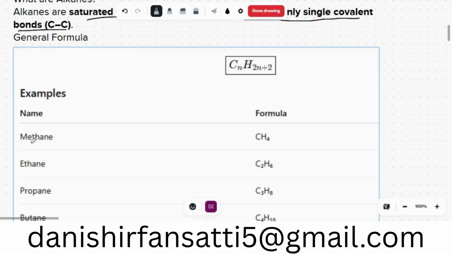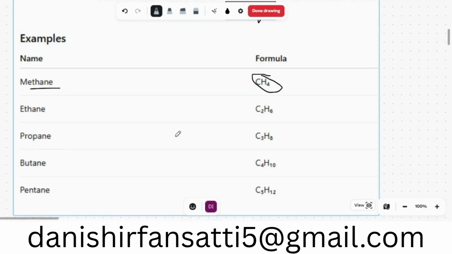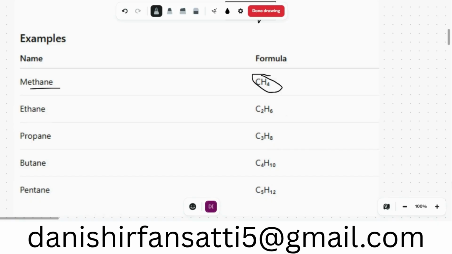For example, methane: C would be 1, and n is also 1, so C1 H(2×1+2), so CH4. Now if we put n as 2, that would become C2 H(2n+2), so that means 4 plus 2, so that is C2H6.